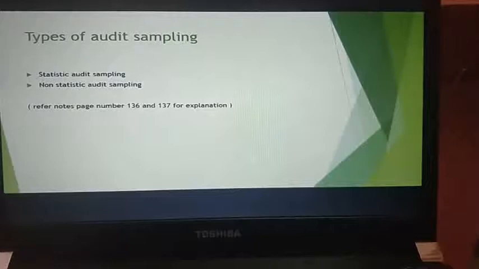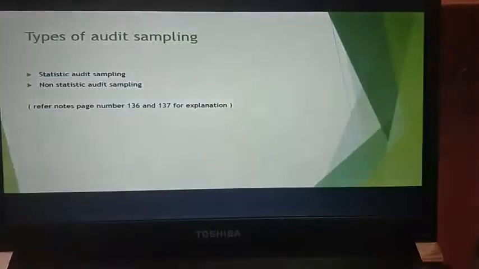Now with statistical sampling, you need to remember two important things. First, the selection is completely done on a random basis. It is randomly selected. There is nothing you need to think about before selecting a set of the population. It is just selected randomly, and the conclusions are based on that random selection, based on how you select it and how you test it.